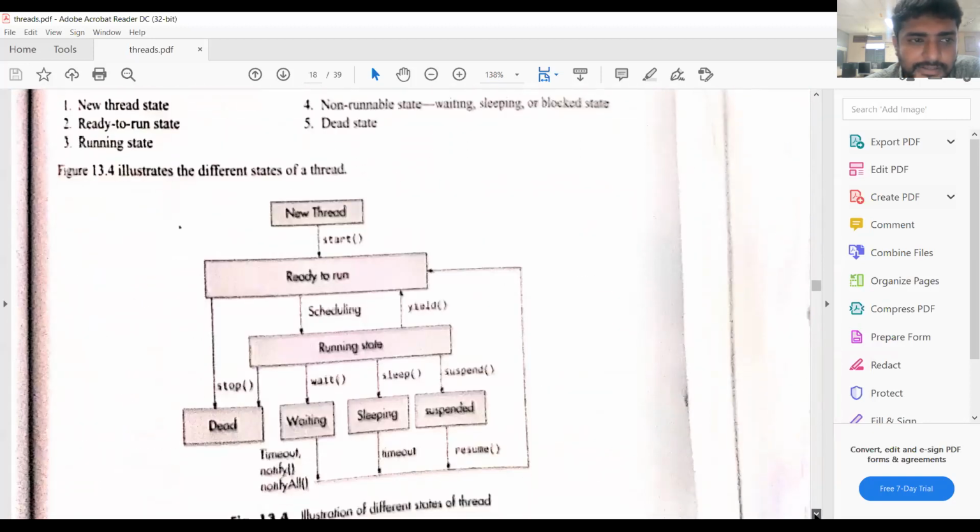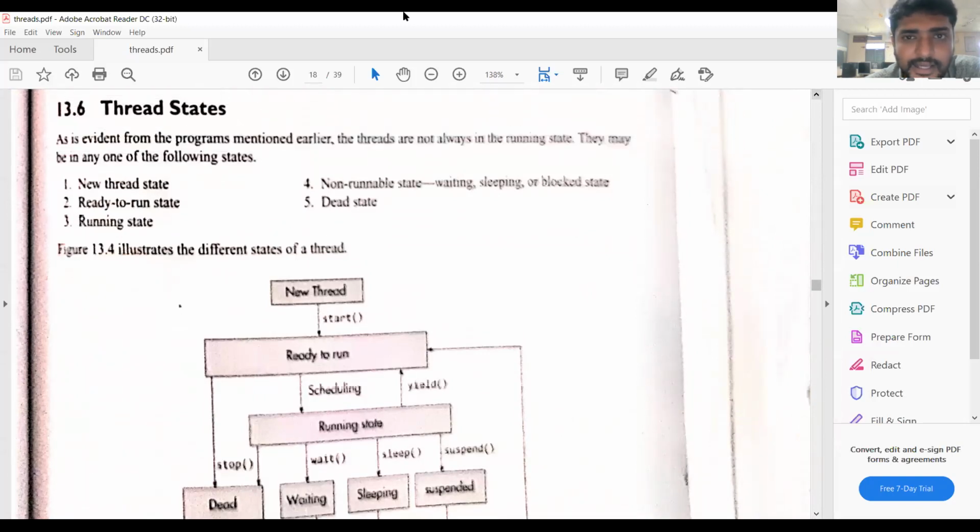So next concept is thread states. A thread typically has 5 states, or it can be named as the thread life cycle. Thread life cycle and thread states are the same.